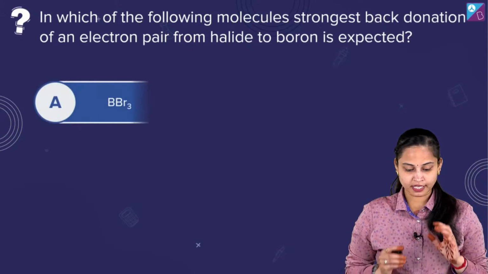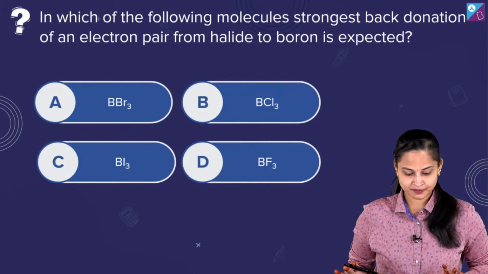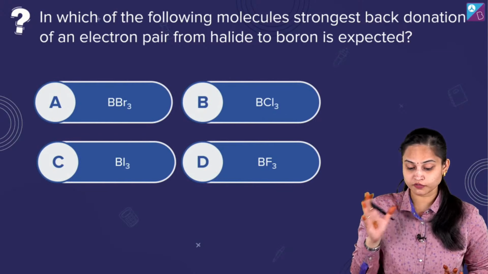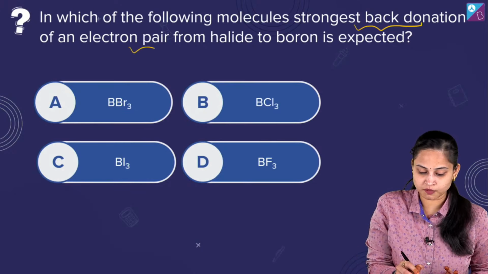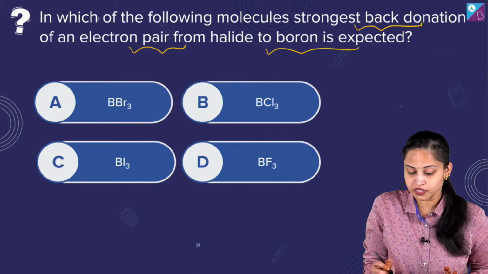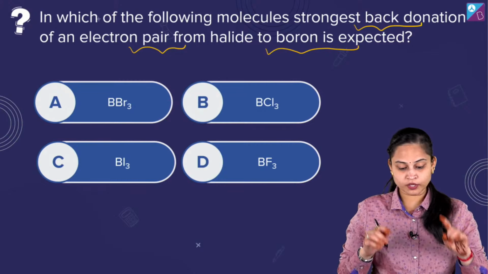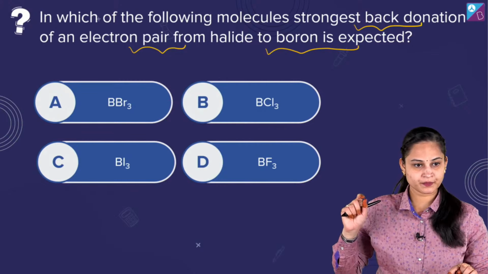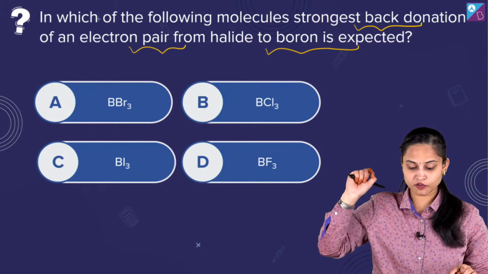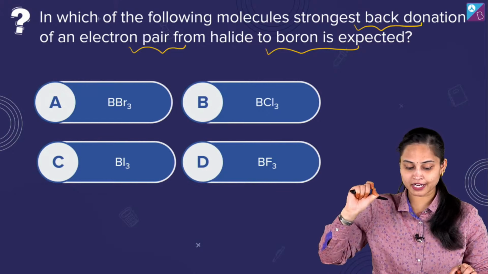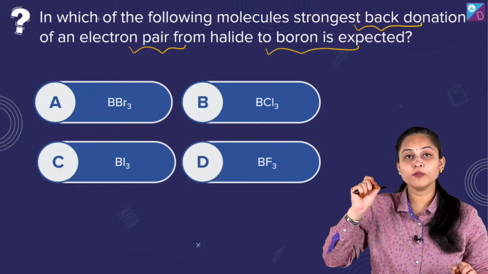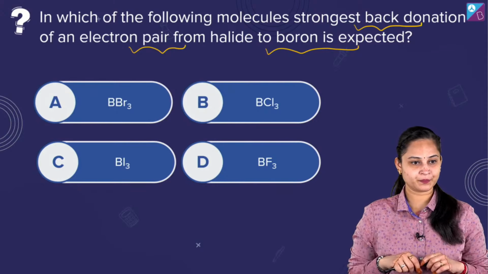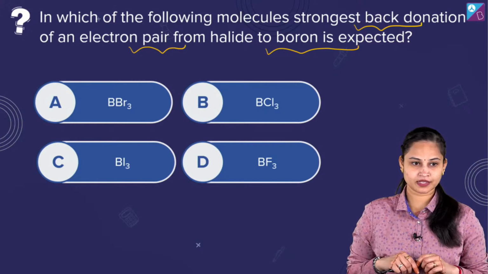चलिए, here we are with question number 6 on the screen. It's for you. In which of the following molecules is strongest back donation of an electron pair from halide to boron expected? In which of the following molecules, strongest back donation of an electron pair from halide to boron is expected?